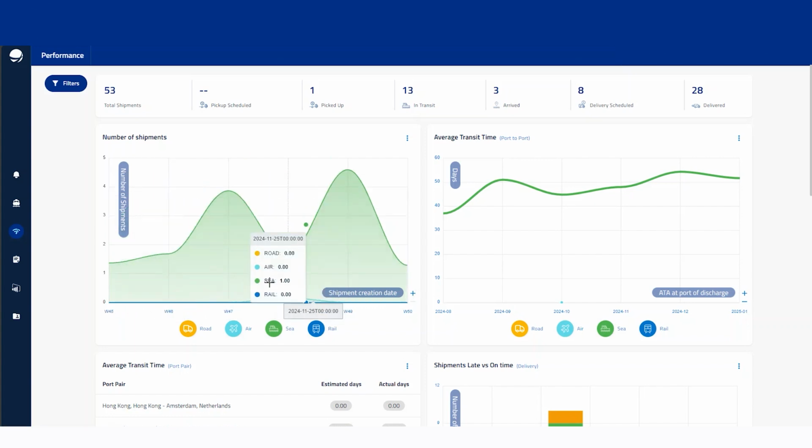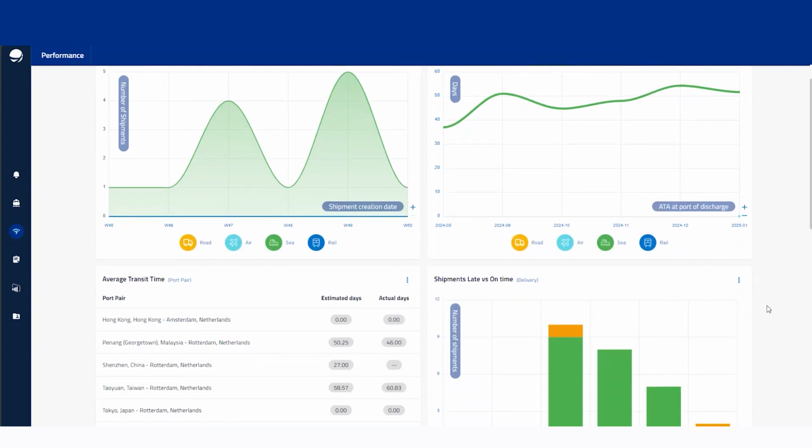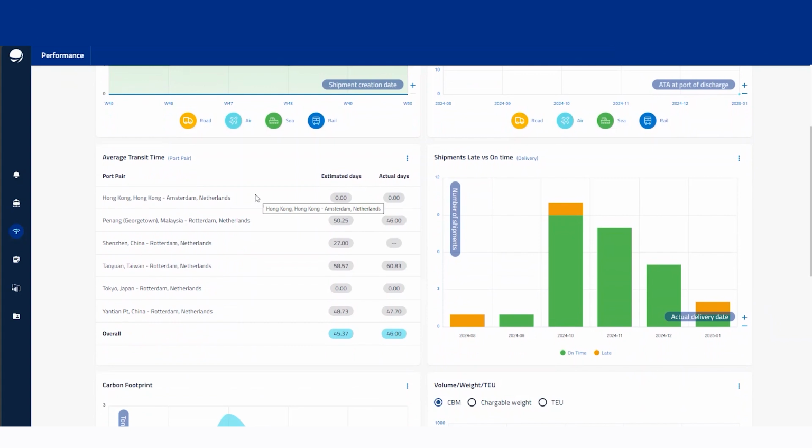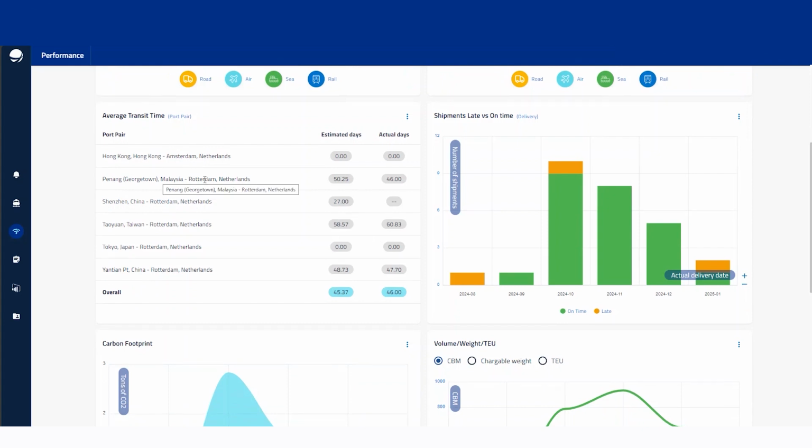We can then zoom out on this graph and keep working through things, making the data a bit more pleasing on the eye, if you want, and again customizing it and making it good for you. We can then see the average transit time. All of these are going to be sea shipments here, and then the best port pairs as well. For the port pairs, we've got Hong Kong to Amsterdam and Penang to Rotterdam, showing the estimated days versus the actual days for delivery. It starts to really dial in on all of the data that we see, which is obviously very, very useful, and it's always nice to have it in a visual representation like this.